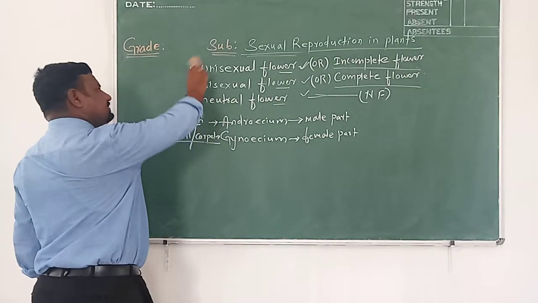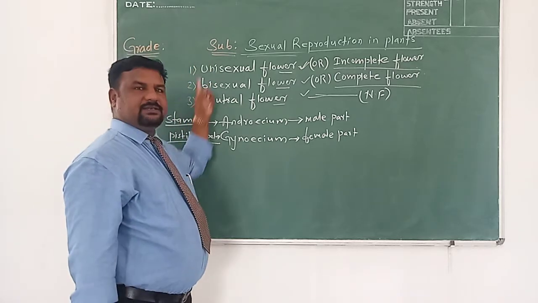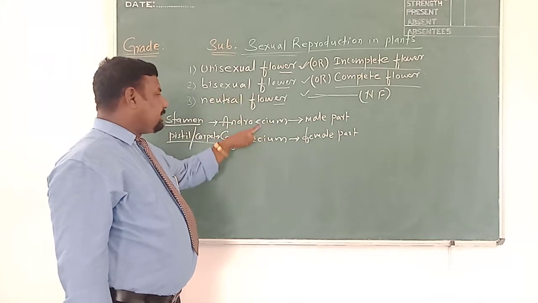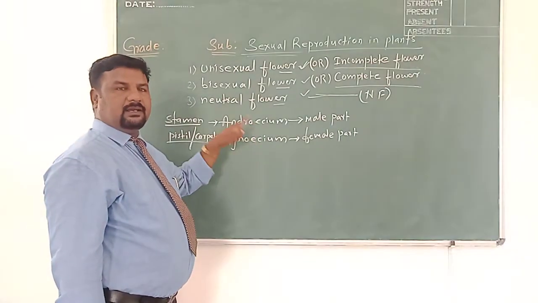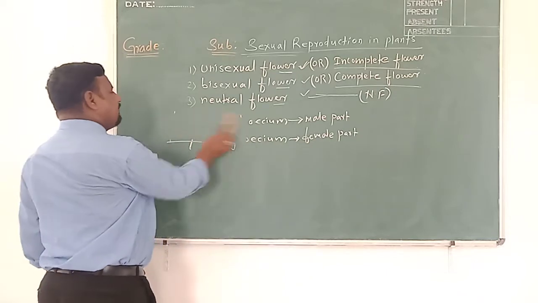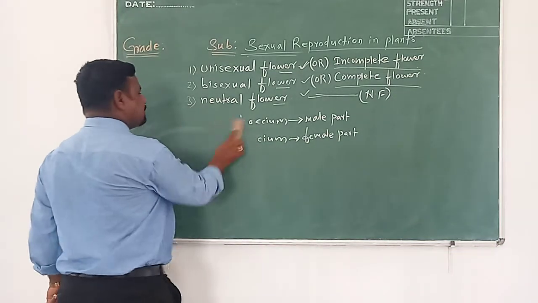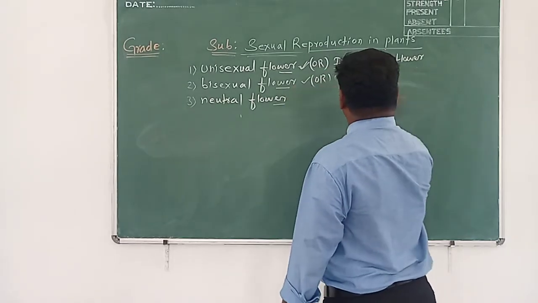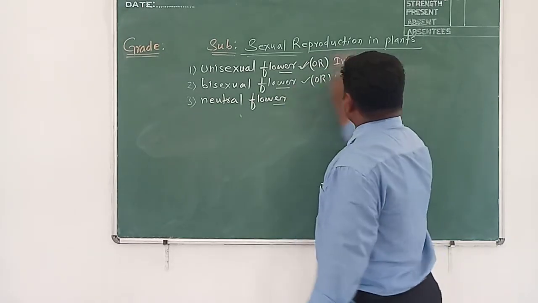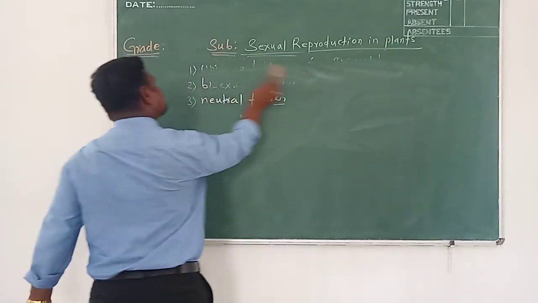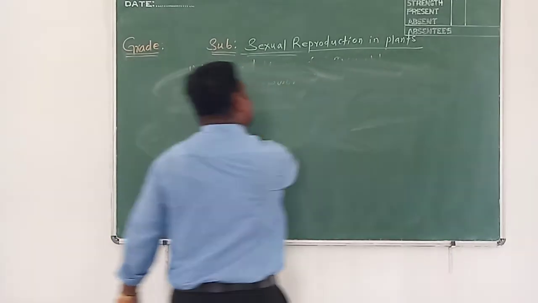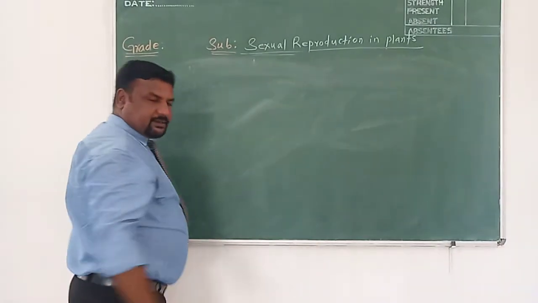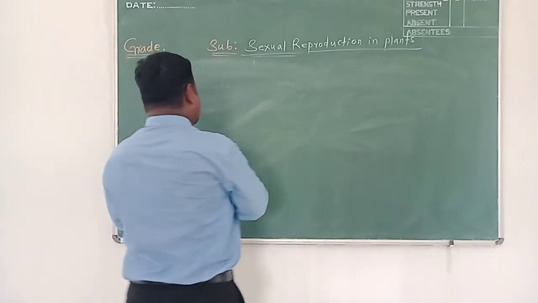We said that flower is further classified into these three divisions: unisexual, bisexual and neutral. On which basis? On the basis of presence and absence of these parts, androecium and gynoecium. And flowers are also classified into two further categories, such as sessile flower and pedicellate flower. What are the two category divisions? Sessile and pedicellate. Let me write here.